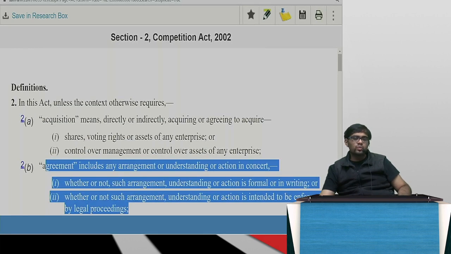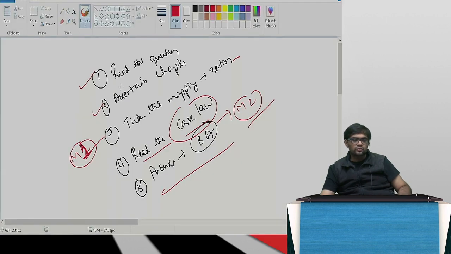Okay. So this completes case study number 1. I repeat, what all should you do? Read the questions first, ascertain which chapter it comes in, immediately tick the mapping in module number 1. Fourth one, read the particular case law and see where are the pointers that you can mark, and then answer using the Act using module 2. That's all. If there is any related case law, automatically you would have studied, it will be there in your mapping. So making the mapping is extremely important.